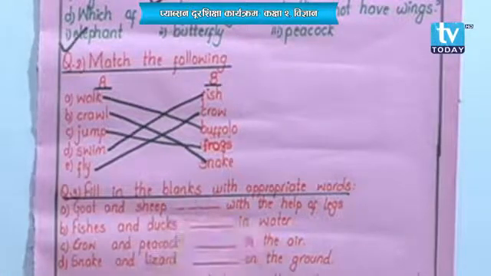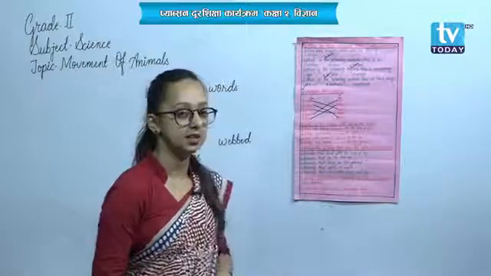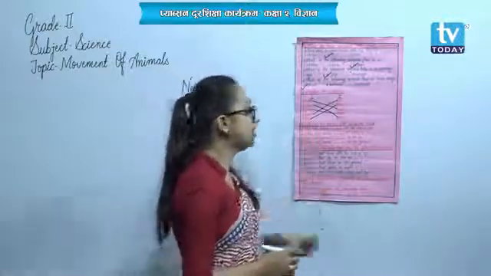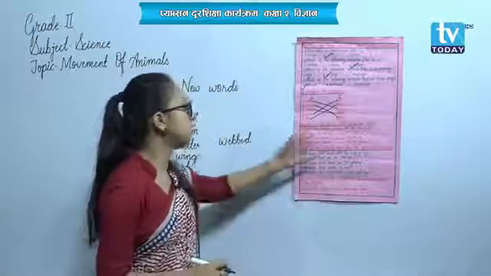Now, moving on to question number 3. Fill in the blanks with appropriate words. The options are not given here. But how you need to fill up these blanks is, you need to write their movement, okay?